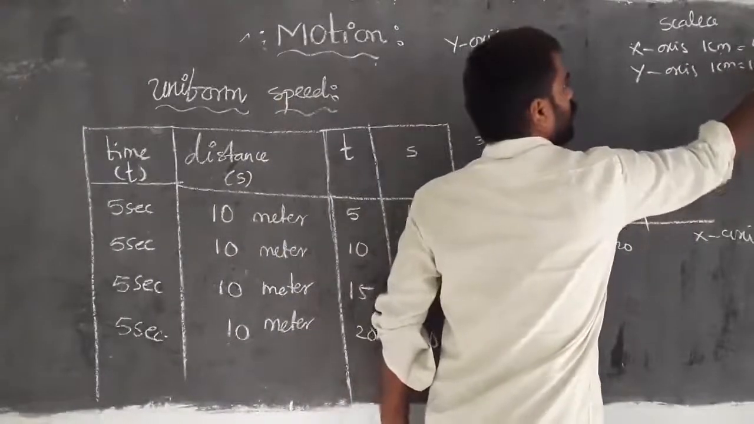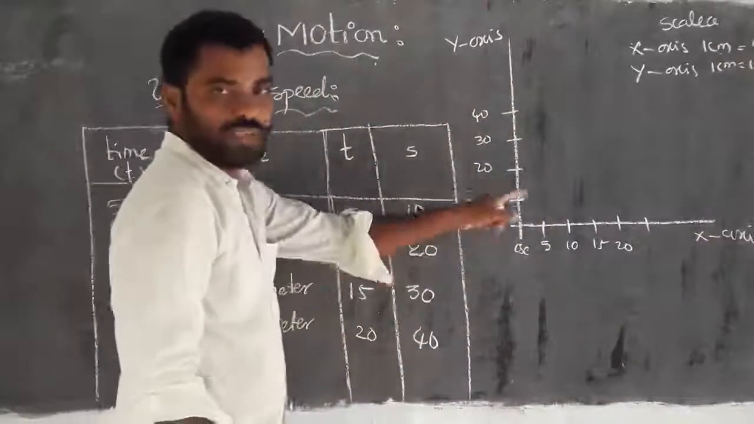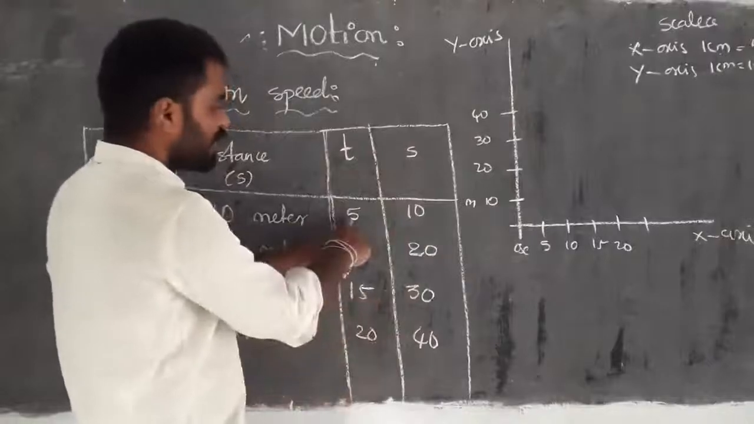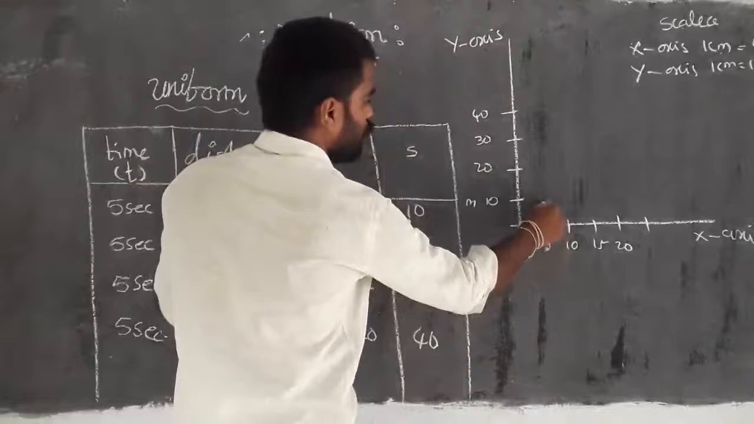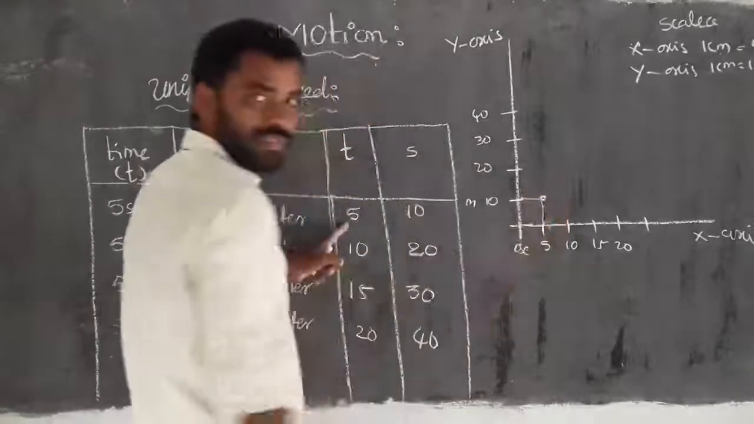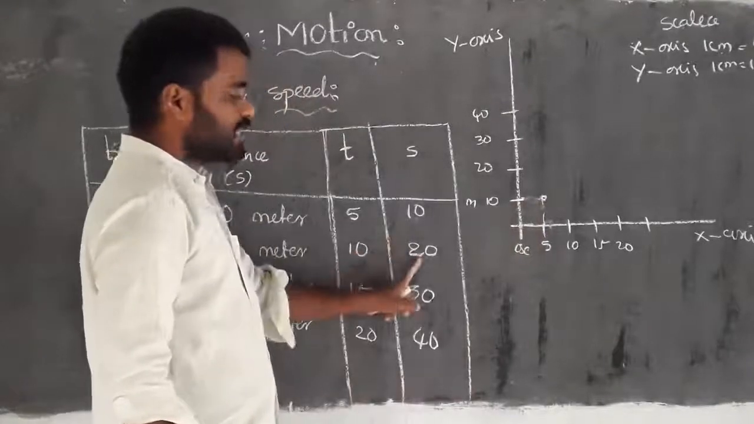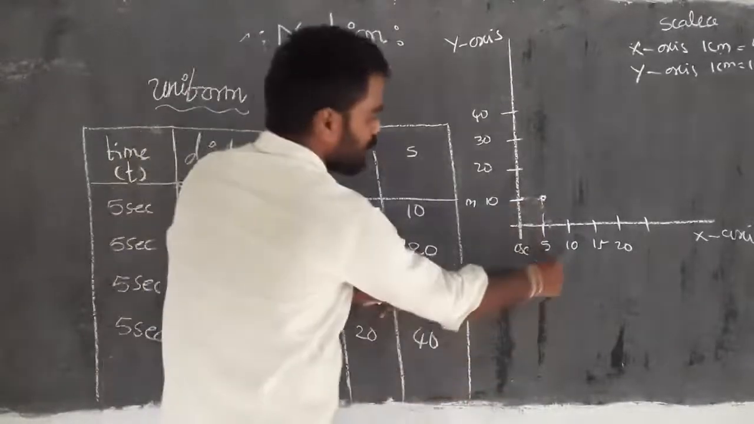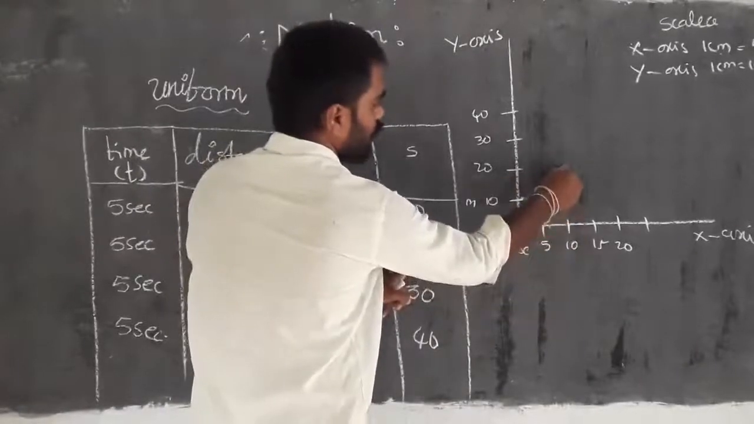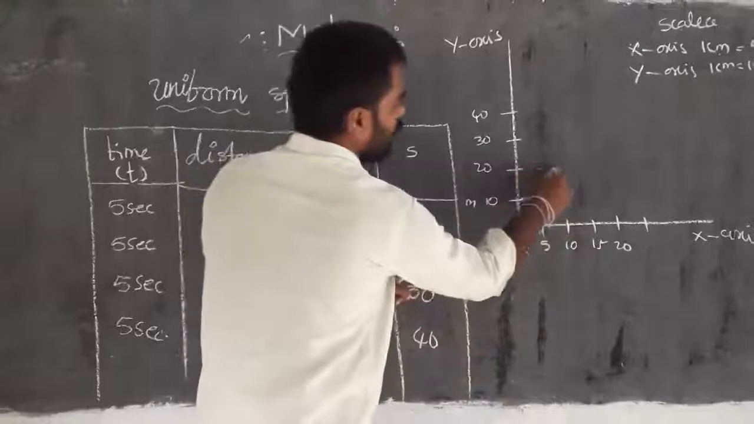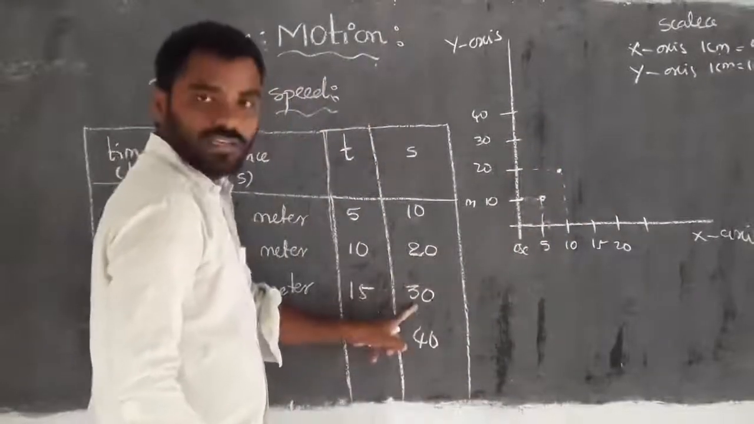Then from this cumulative table, we have to take the representation. In 5 seconds of time, how much distance is traveled? 10 meters. So these two coincide like this, and this is the meeting point. Same thing, in 10 seconds it has traveled 20 meters. So where is the 10 seconds? This is 10 seconds and this is 20 meters. So these two join here, like and like.